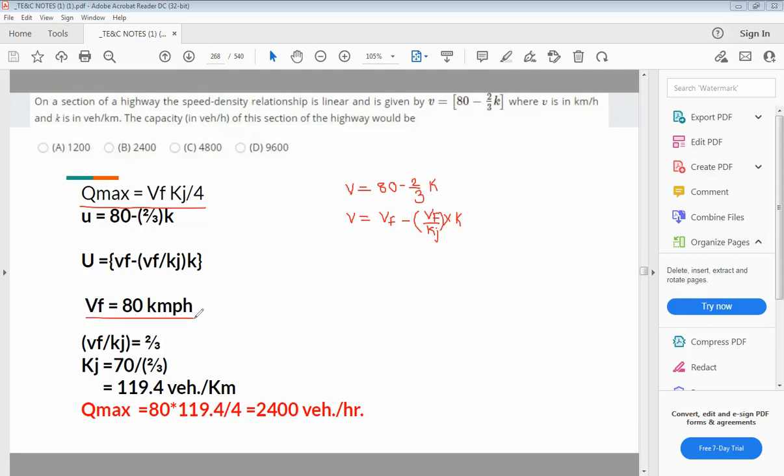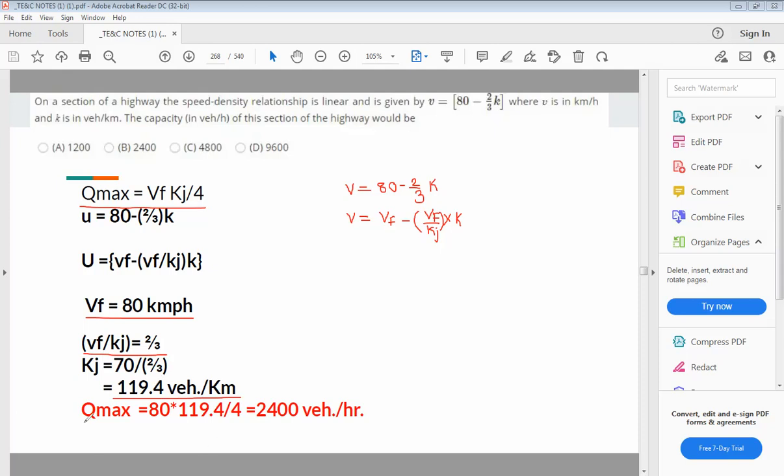That is, free flow speed is 80 kmph. Vf by kj is equal to 2 by 3. So from this you can calculate the jam density. So jam density will be 119.4 vehicles per kilometer, or nearly equal to 120 vehicles per kilometer.